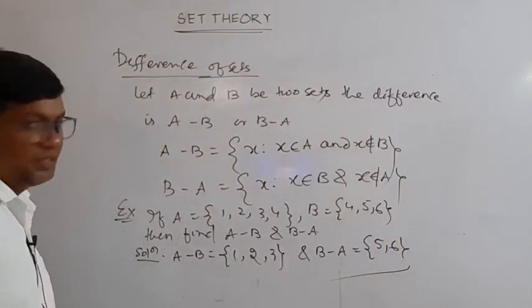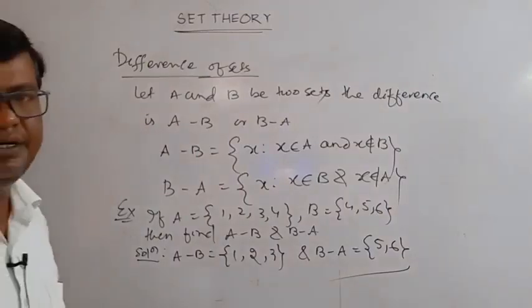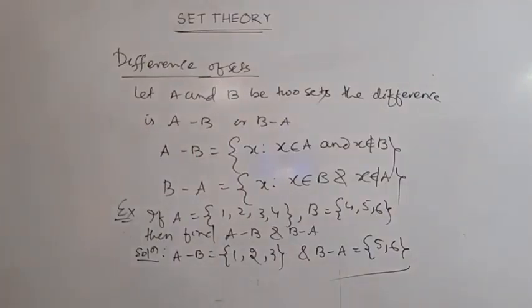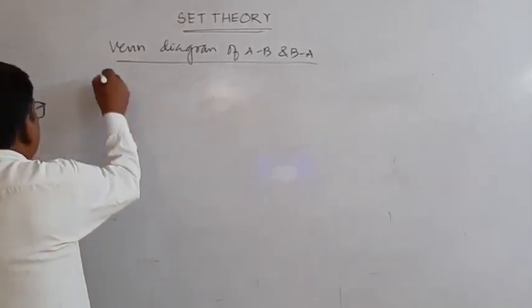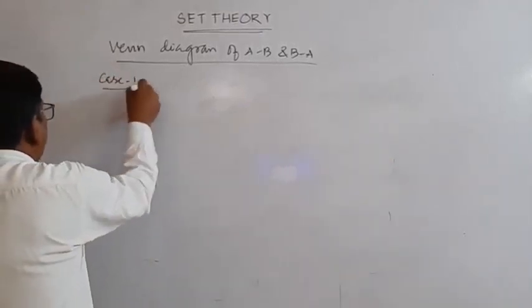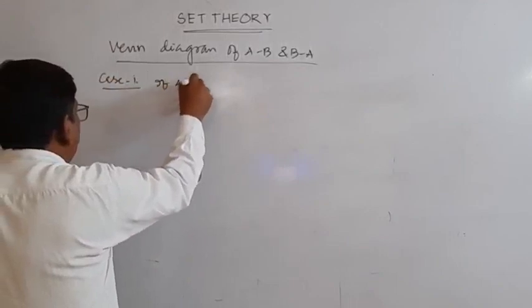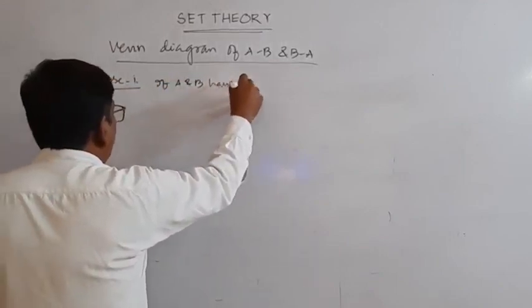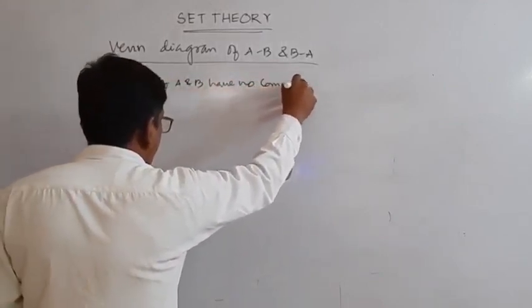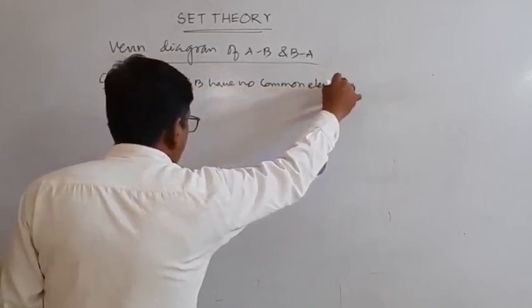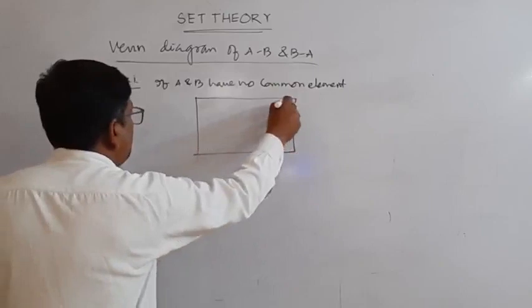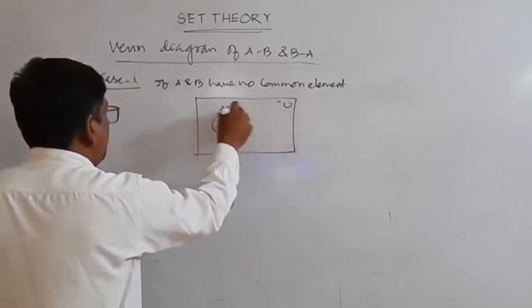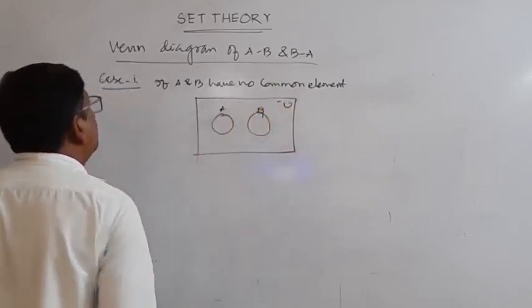Now the Venn diagram of the difference of sets, A difference B and B difference A. Case 1: if A and B have no common elements, the Venn diagram is like this. This is universal set U, this is A and this is B. What is A difference B?